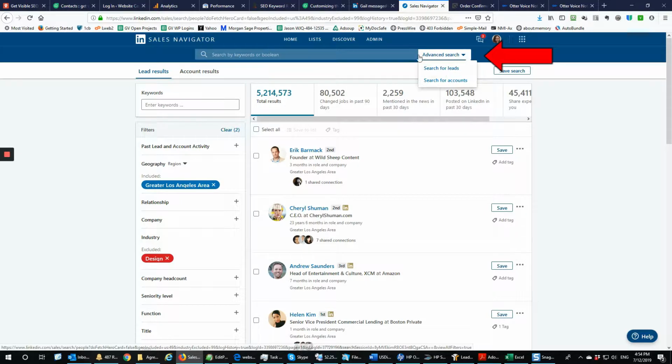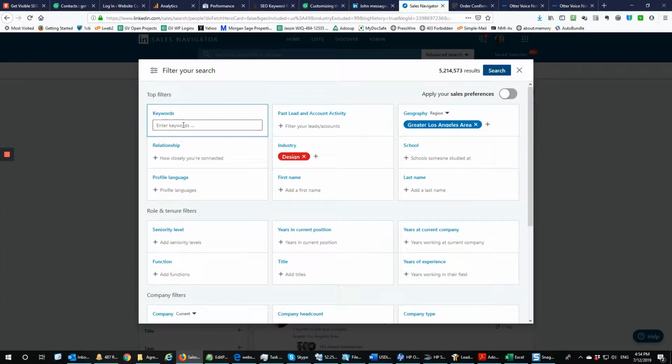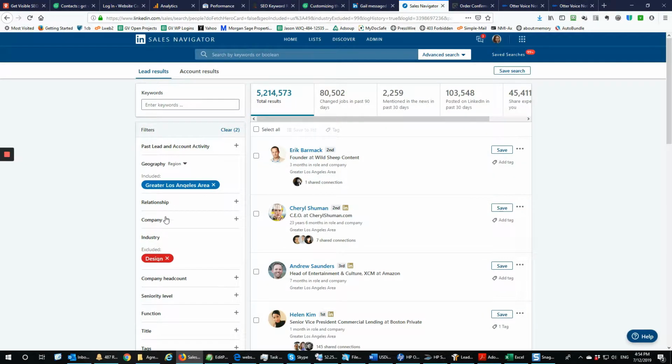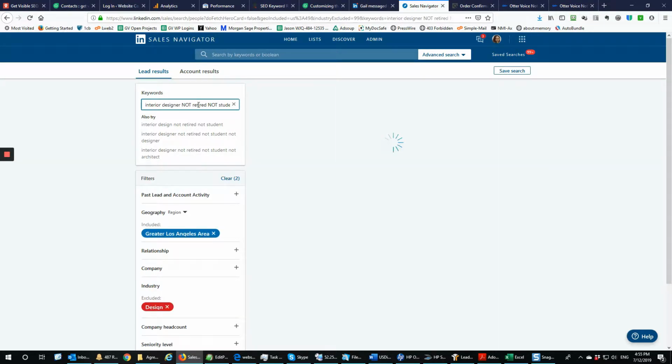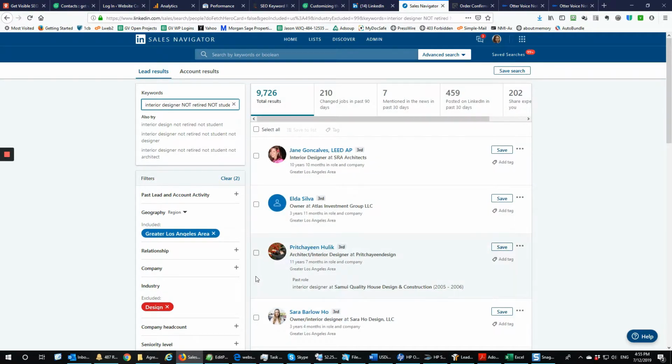I click on search for leads. It's going to pop up a page like this. I'm going to actually close it so that I get back to this page, and I'm going to choose the region of Greater Los Angeles, and I'm typing in here on top, interior designer, and I want to exclude anyone who's retired and anyone who's a student, and this is the way that you do it. I'm going to hit enter, and I have 9,726 people.